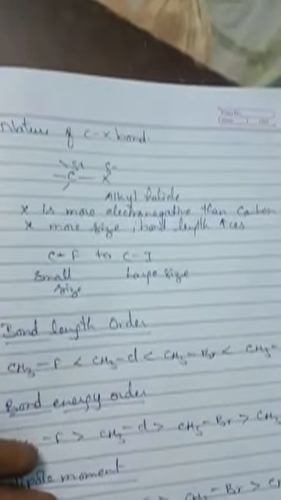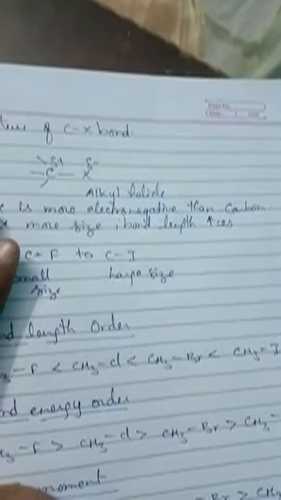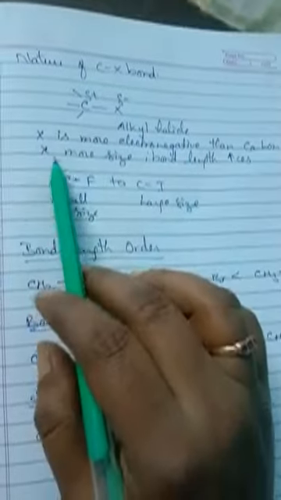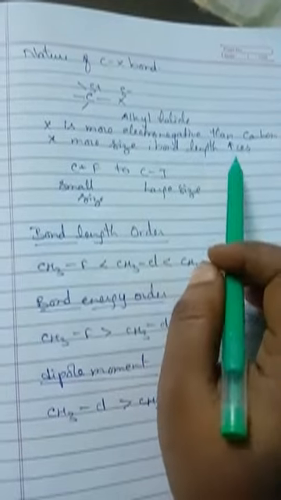Since the size of the halogen atom increases as we go down the group in the periodic table, the fluorine atom is the smallest and the iodine atom is the biggest, isn't it? So with more size, the bond length increases.